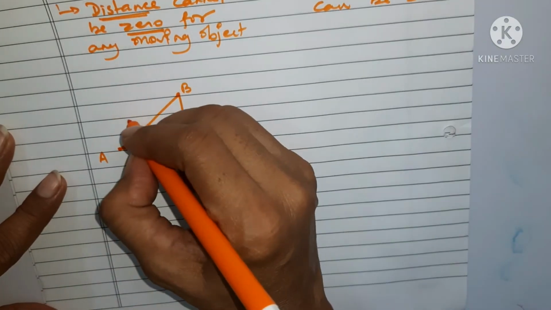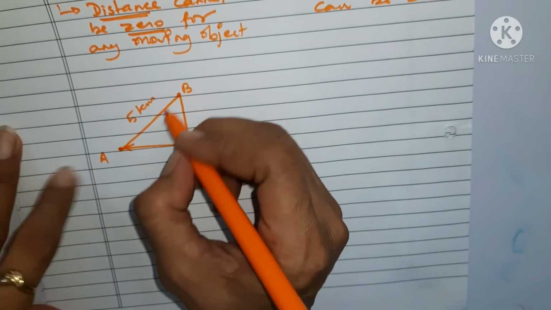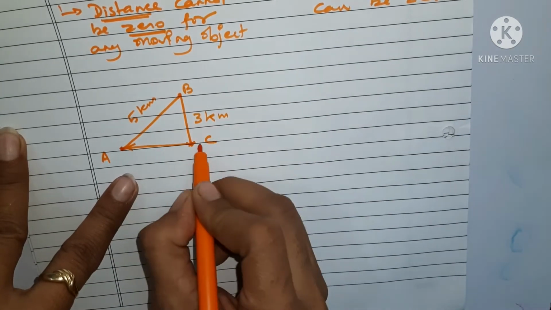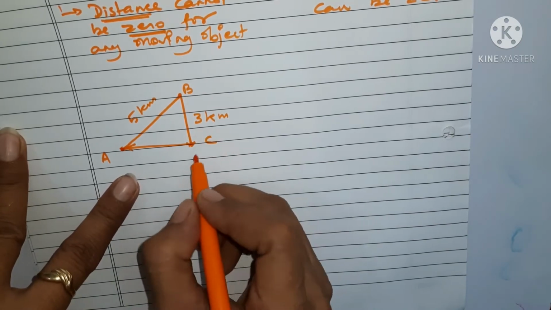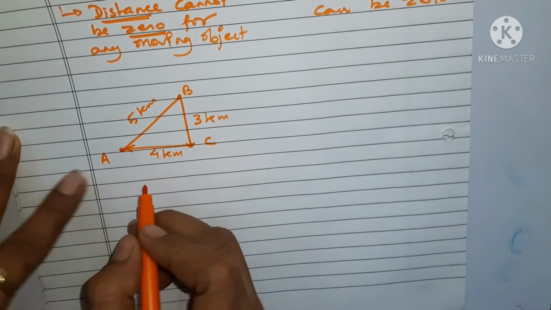Suppose it has moved up to B, 5 kilometers. Then it has moved down to C, a distance of 3 kilometers. And then from here again it has moved 4 kilometers.